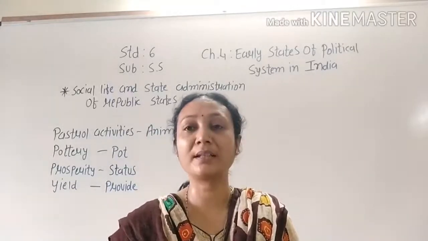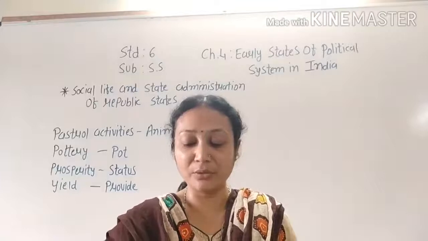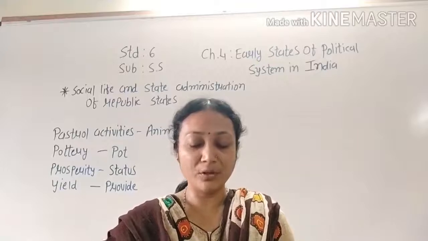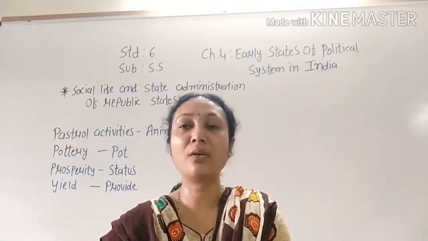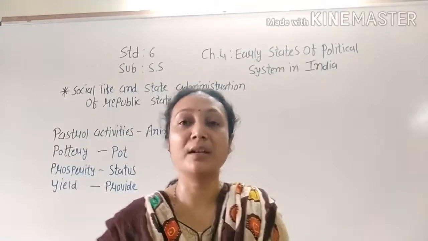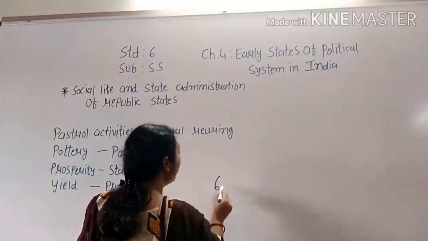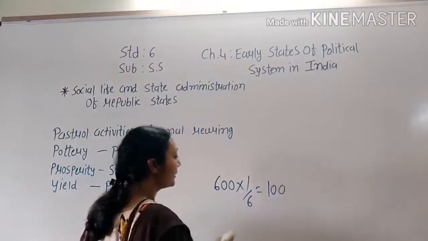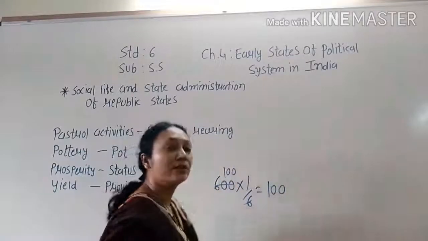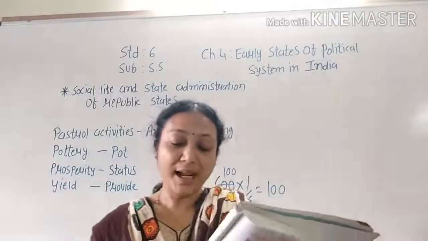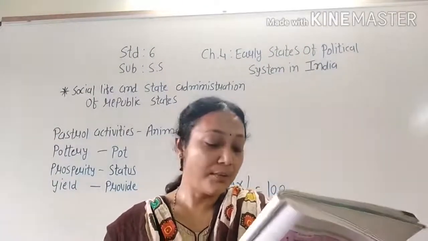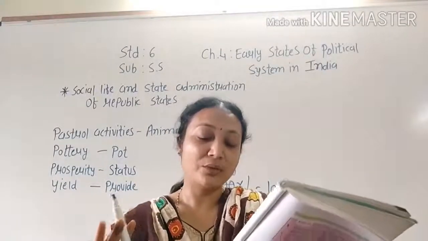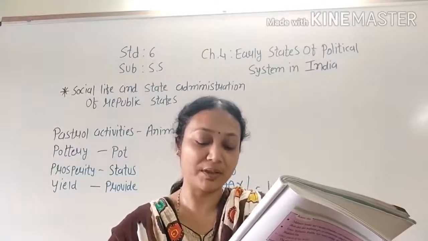So people have to pay tax for all these facilities, and to fulfill their wishes they have to pay tax. Farmers used to give sixth part of their yield to treasury. So farmer also have to give 1/6 part. 1/6 part means if their income is 600, so their 1/6 part is around 100 rupees. So they have to pay tax to king. The artisan used to work for the state for 1 day in a month. In 1 month artisans have to work one time.